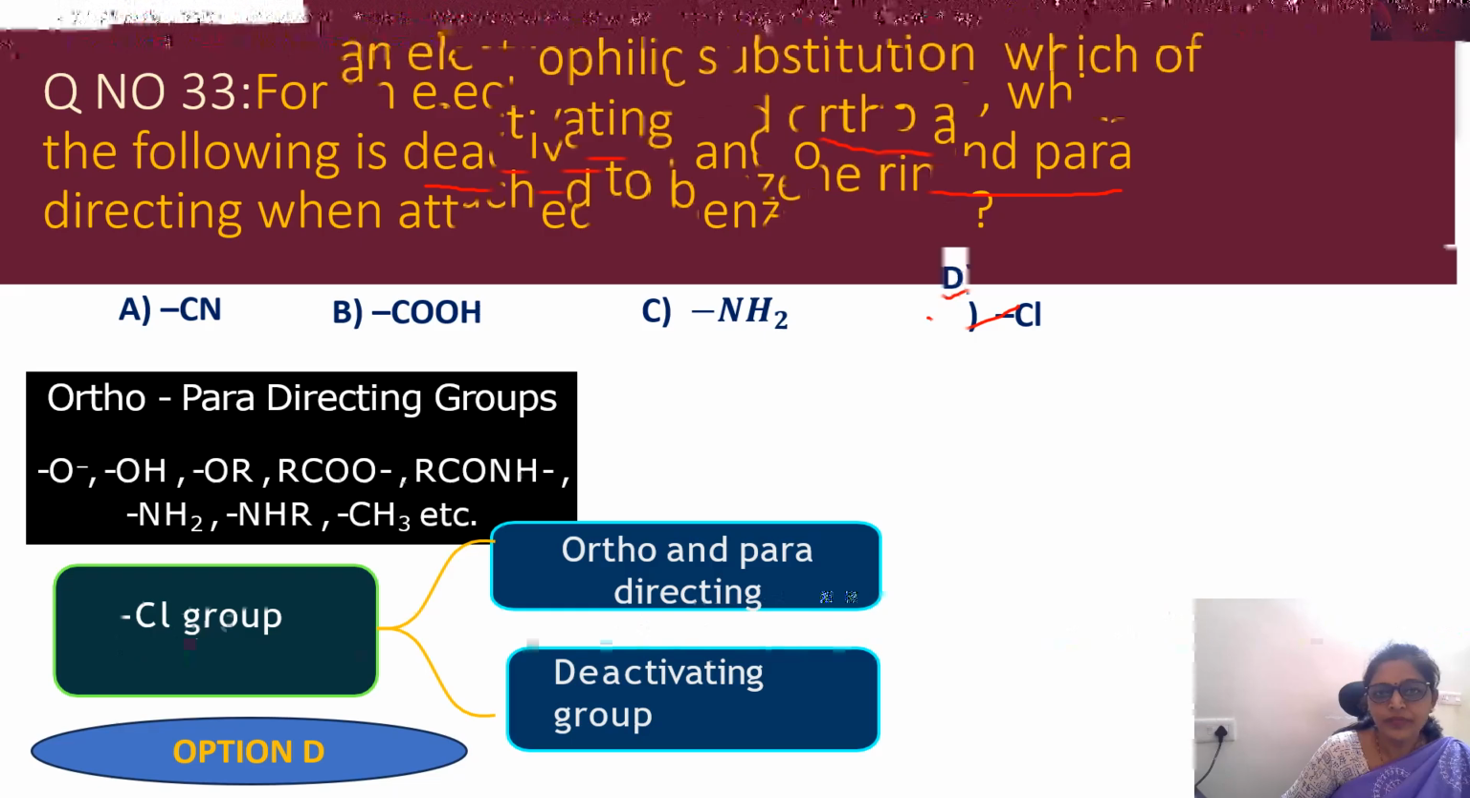So now according to this, what is going to be the answer? 1-bromo-2-methyl propane. That is option B.